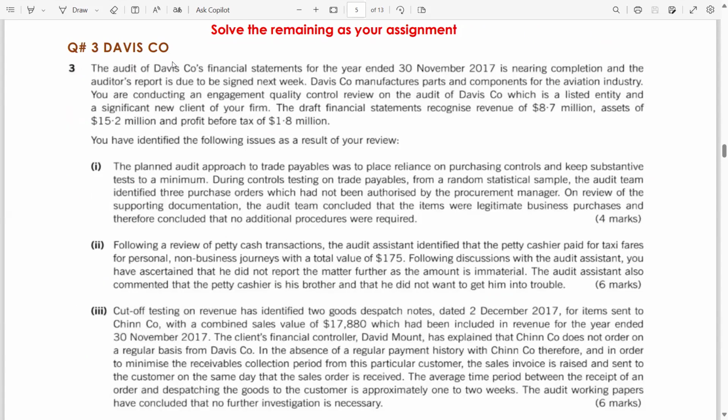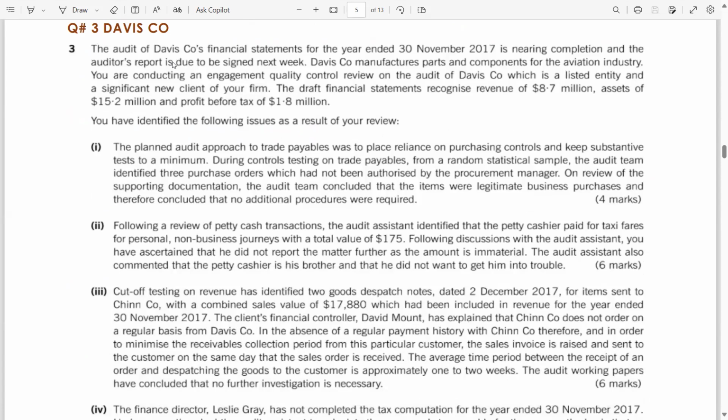Now, Davis Company. Why have I chosen this question? Because this question is linked with your block 3 knowledge as well, reporting knowledge as well. Look how previous block knowledge integrates with your next block questions. If you have not covered or watched the previous block lectures, then you may face difficulty. Even though I tried my best to cover each and everything in specific detail, again, we as humans can forget about such things. So pardon me if you are facing any difficulties.